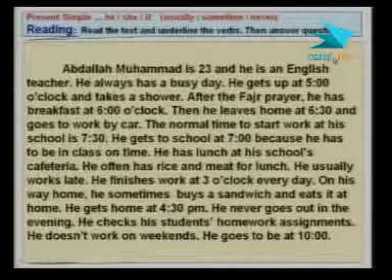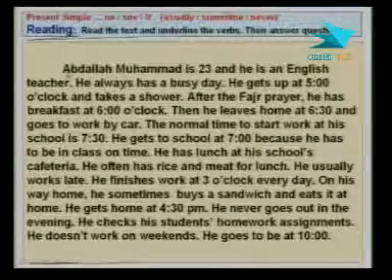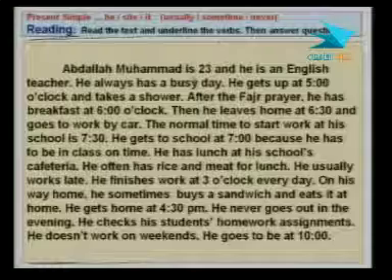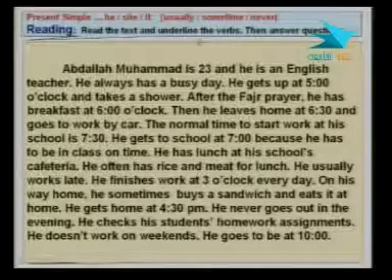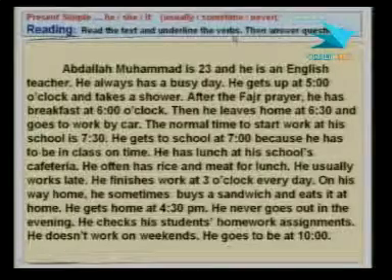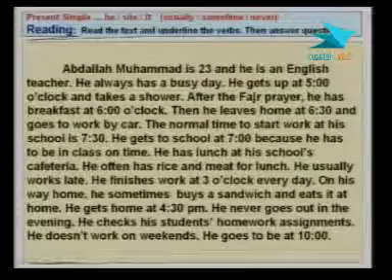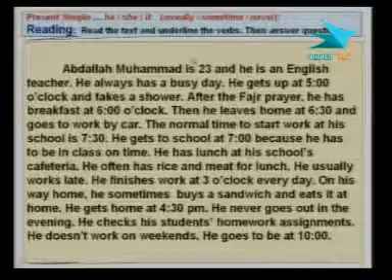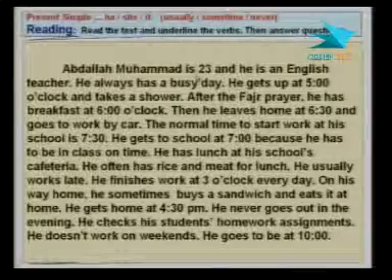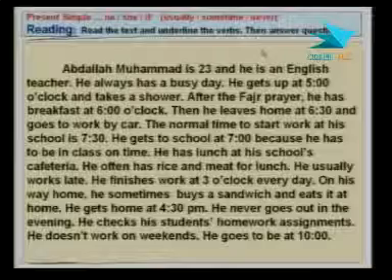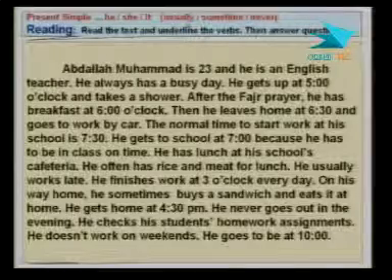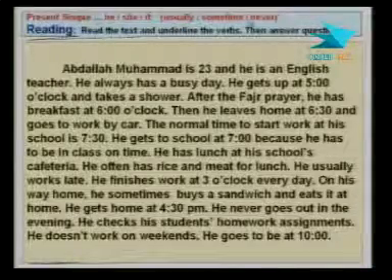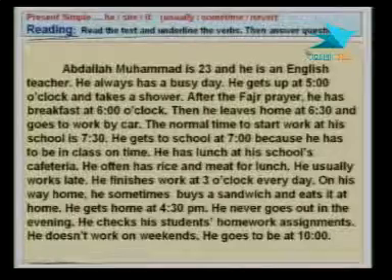Now let's underline the verbs. What do you think? Look at the first sentence. Abdullah Muhammad is 23. And by the way, when I say underline the verbs, I mean the simple present tense verbs. Because that's a verb, but it's a verb be. We want the simple present tense verbs that normally go with these frequency adverbs like usually, sometimes, and never. So what are they?